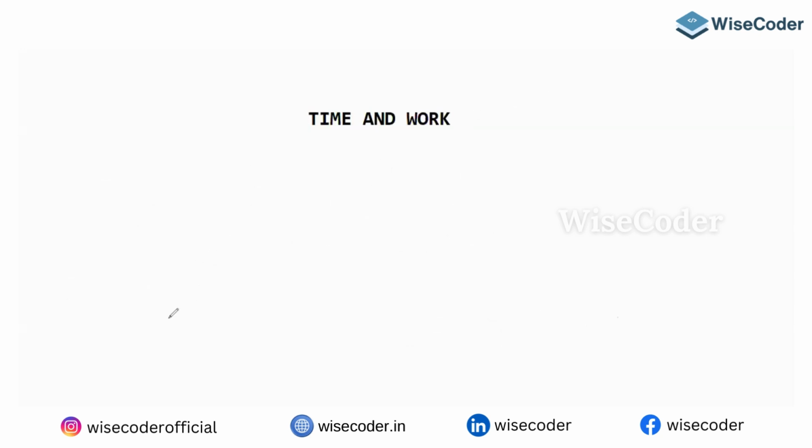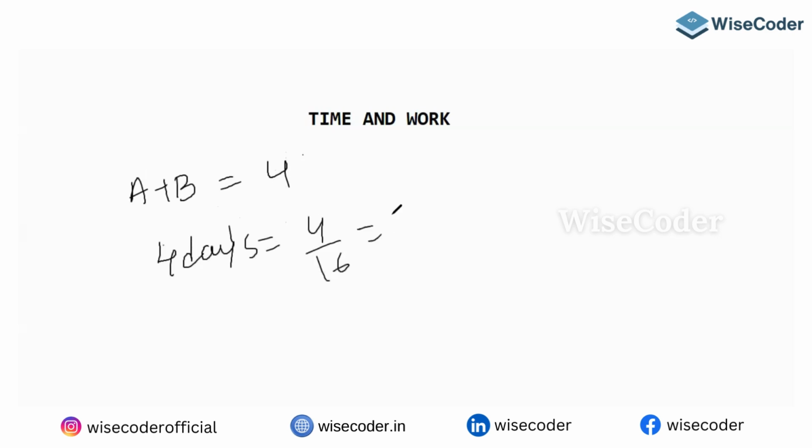What is the best way of solving? Look here, guys. We can do it in the LCM method, but instead of that: A and B work together for how many days? 4 days. A and B together complete the work in 16 days. So 4 days' work is going to be 4 by 16, which means 1/4. So A and B together finished 1/4.